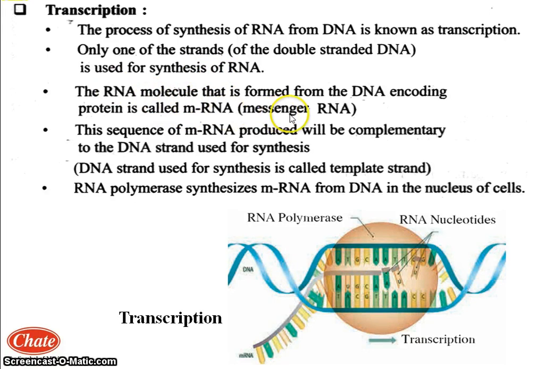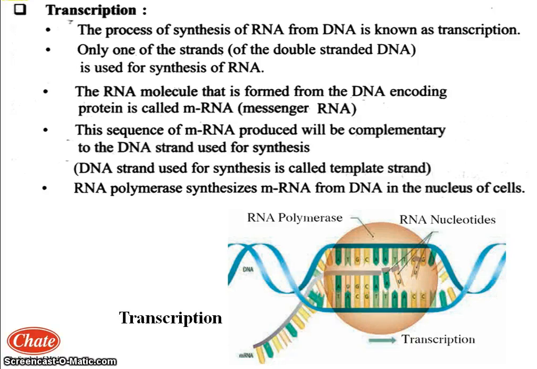Now the second type is mRNA. mRNA means messenger RNA. Messenger RNA means a molecule of RNA that carries information of protein synthesis from the genes. And the third one is tRNA. tRNA means transfer RNA. According to the message of mRNA, it carries the amino acids to the ribosome.